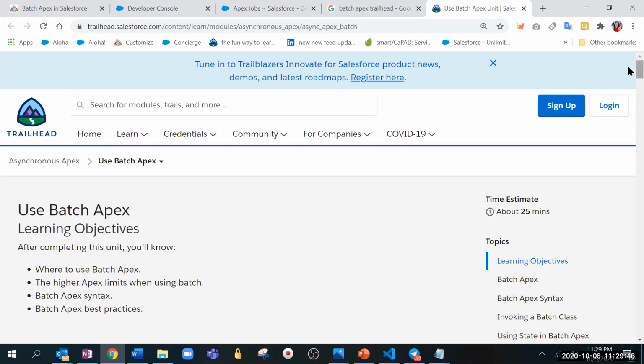If you go for a normal insert, then the complete batch will fail. If you go for database.insert, then only those particular records will fail, and the rest will go ahead. Fine.